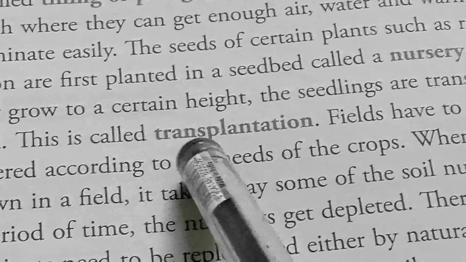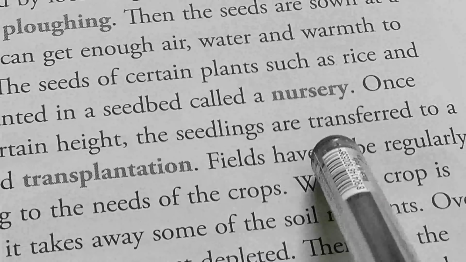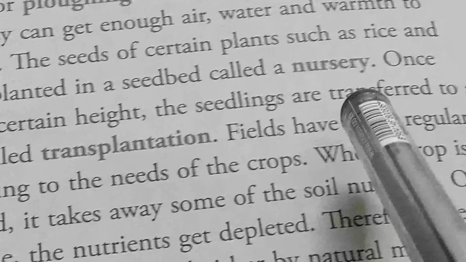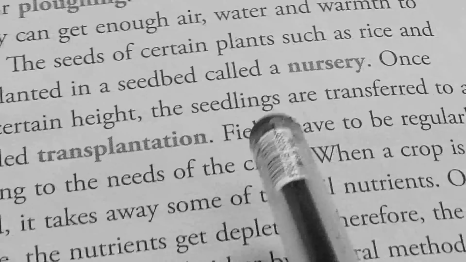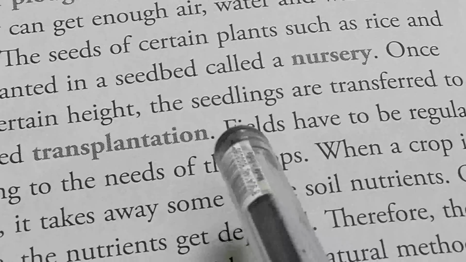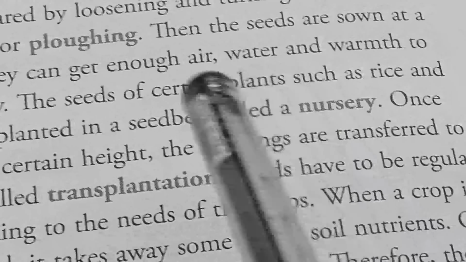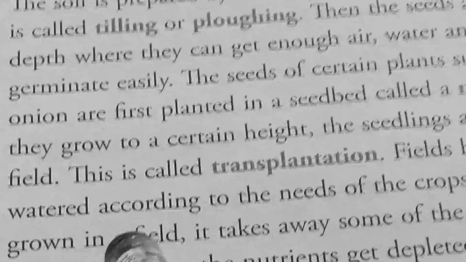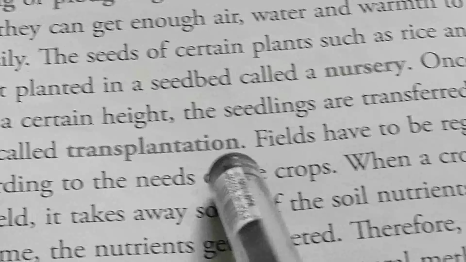This is called transplantation. मतलब except rice और onion, बाकी हर चीज को डायरेक्टली फील्ड में बोया जाता है, मगर rice and onion are first sown at a seedbed that is known as nursery. After that, when they reach mature height, उन लोगों को सेपरेट करके फील्ड में दोबारा लगाया जाता है. This process is known as transplantation.